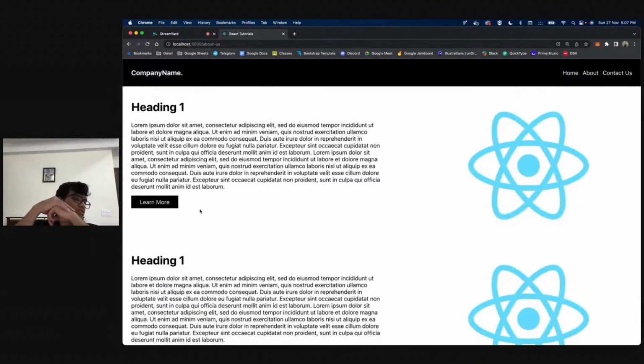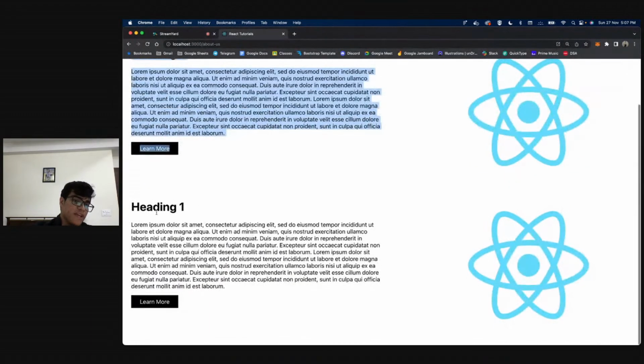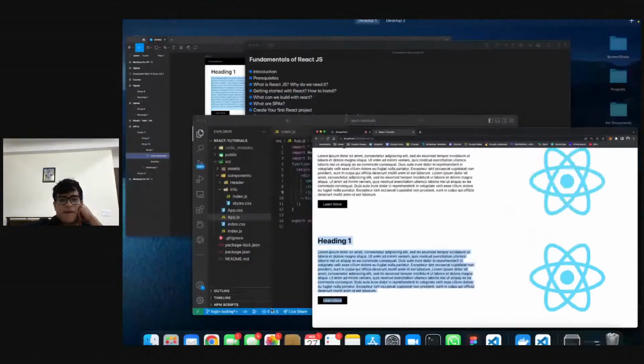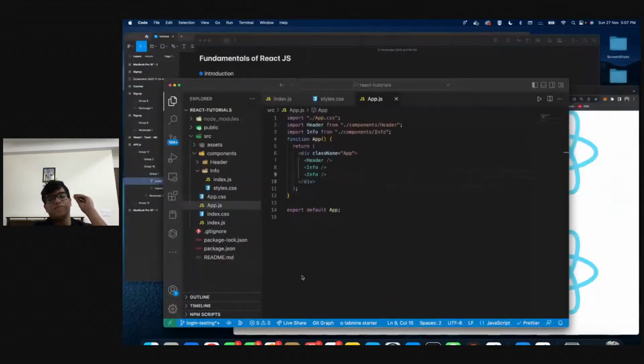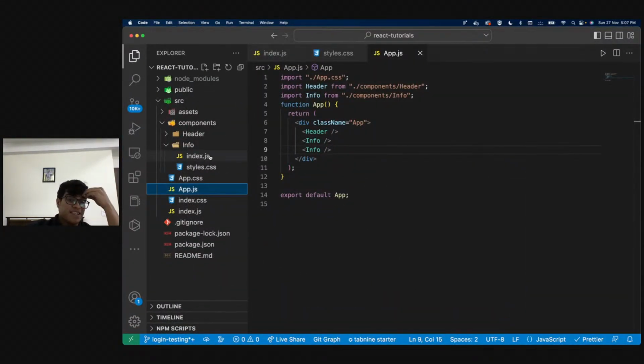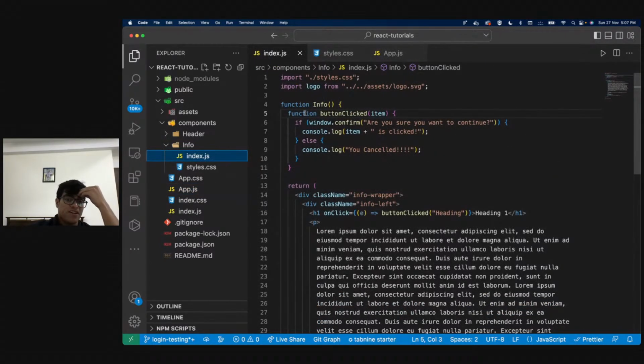Now let's say I want to do something different. I want this to be heading 1 and I want this to be heading 2. So how do I do that? Do I make another component? No, I don't need to make another component. I just need to change this heading 1 value and this text value, right? So how do we do that? Basically, we accomplish that by using props. Since this is a function, this info component is a function.